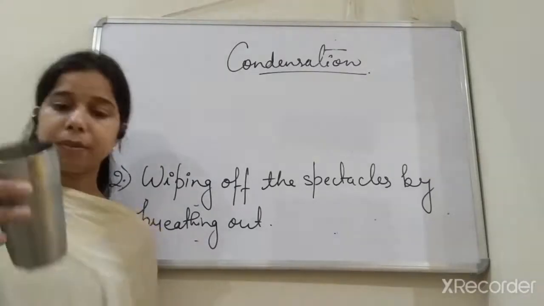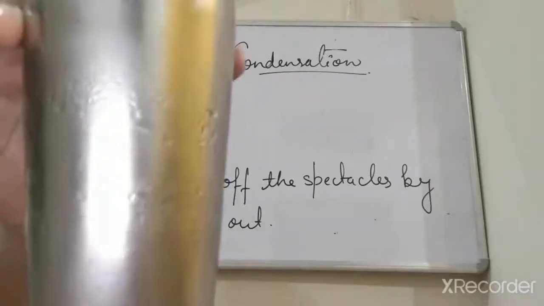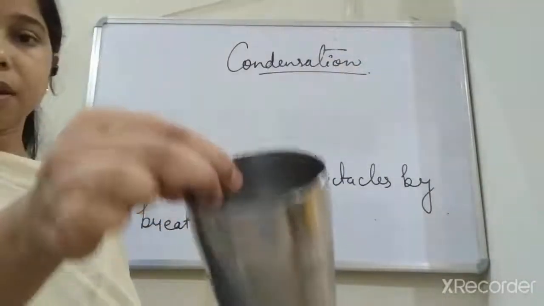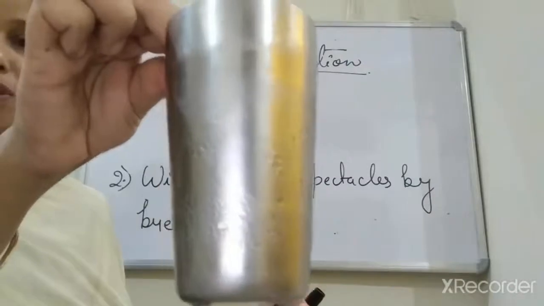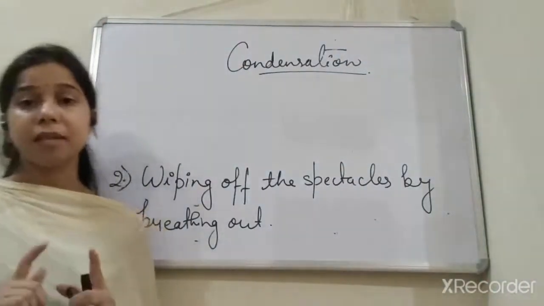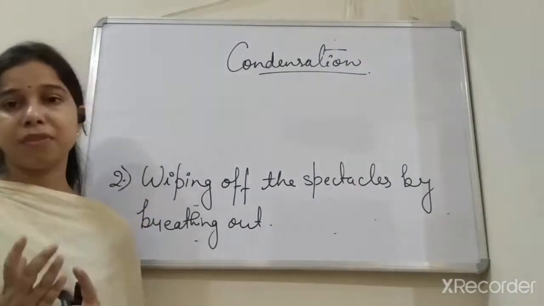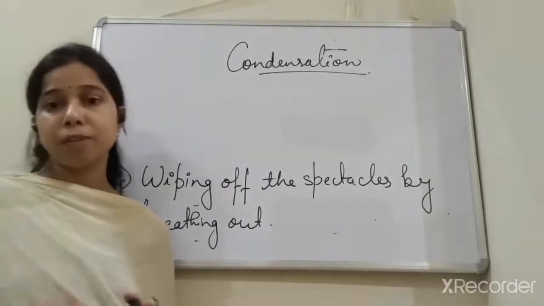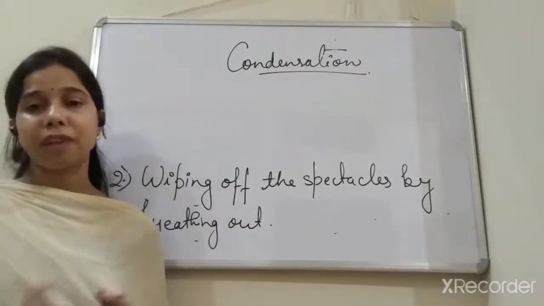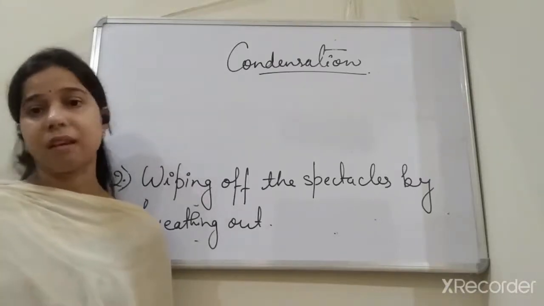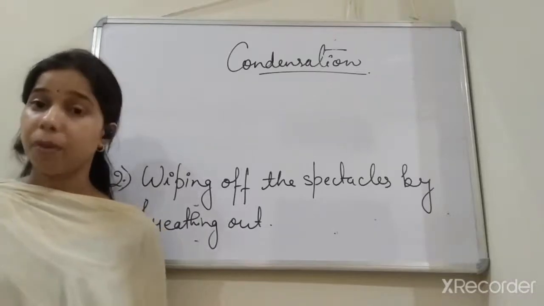I have kept it for 10 minutes, students, and you can see the water droplets here. Okay, so this water droplet is due to the ice which is present in it. You can see here, student, I had kept the ice cubes in at that time. The outer surface of the glass was clean, but as you put the ice cubes in it and leave it undisturbed for 5 to 10 minutes, you will see small water droplets present on the surface of the tumbler, the glass.